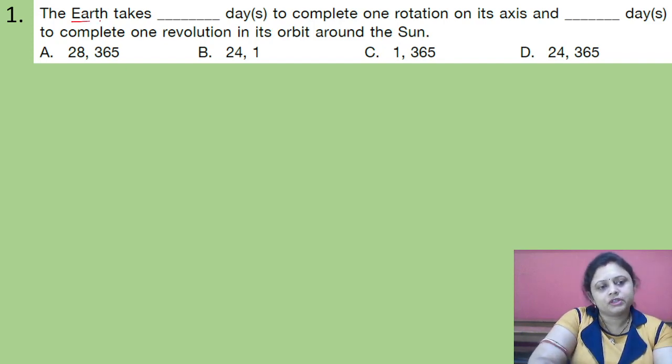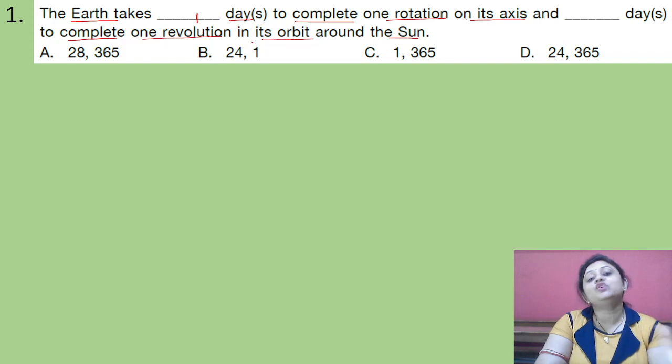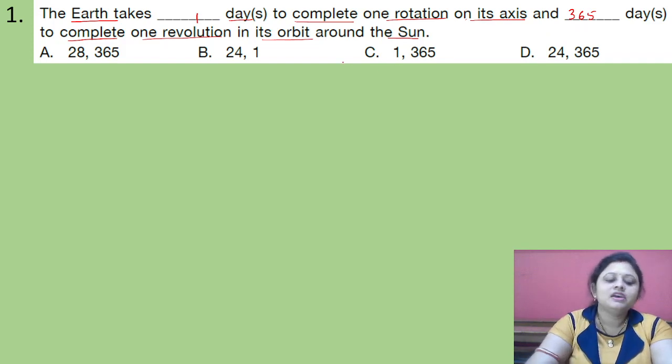We know that Earth takes one day to complete one rotation, and 365 days, that is 1 year, to complete one revolution in its orbit around the Sun. So the correct answer is option C, that is 1 and 365.